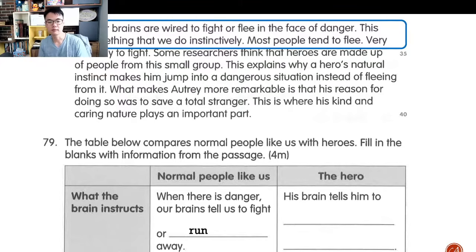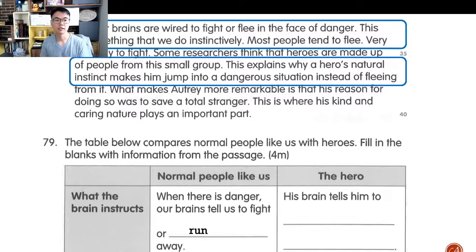So that's normal people. What about the hero? What would the hero do? The hero's natural instinct makes him jump into a dangerous situation instead of fleeing. So instead of running away, what does the hero do? His brain tells him to jump into a dangerous situation. I'm following exactly according to what the passage gives me. In this case, plucking the answer out of the passage and into your answer key is not wrong. You will get the full mark for that because that's exactly what the hero does. He jumps into dangerous situations where normal people would run away or flee.